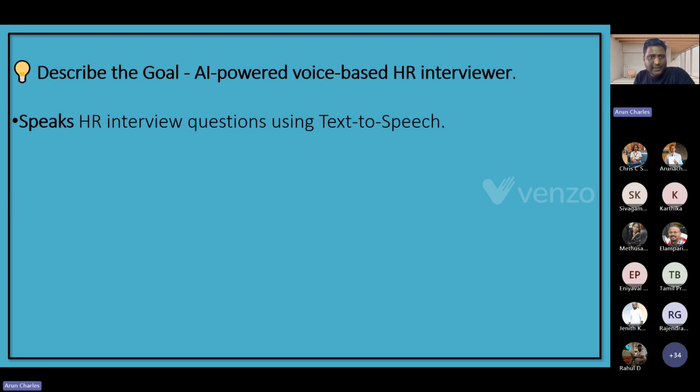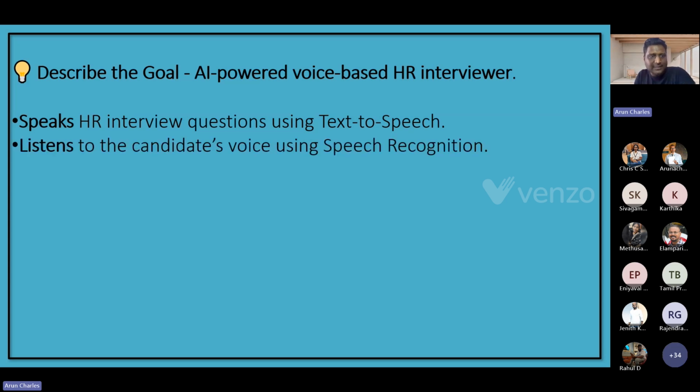So what are the things we need? First, our AI tool should speak, right? Like the HR asks the questions in the interview, my tool needs to speak, like text to speech. That should be my first thing. The next thing is that the candidate will be speaking, right? He will be responding to the questions which the AI is asking. So the AI should listen to the candidate, and it should also record all those things, correct?